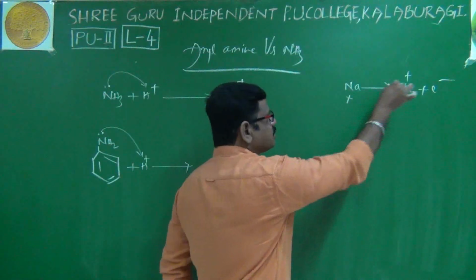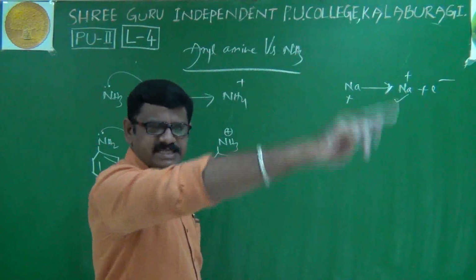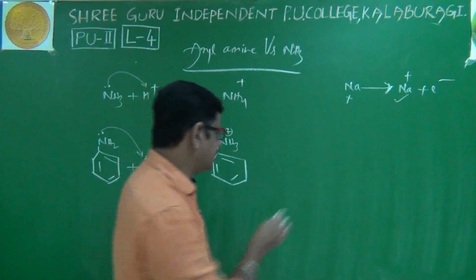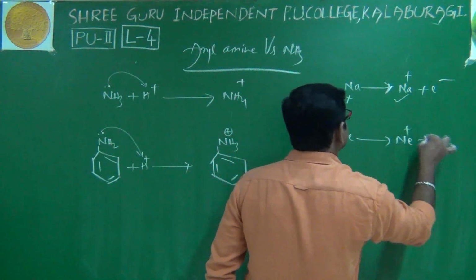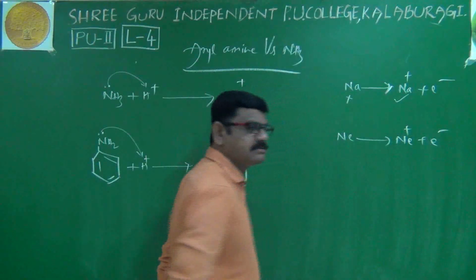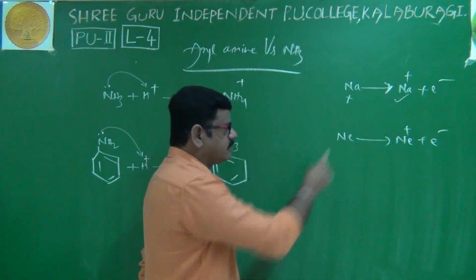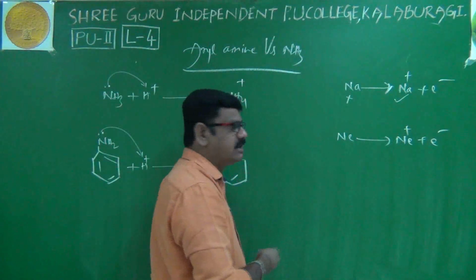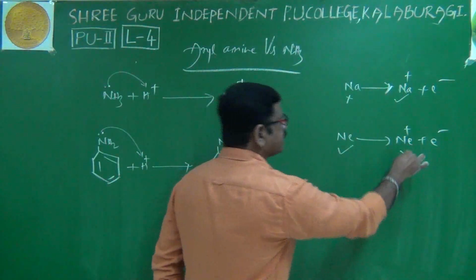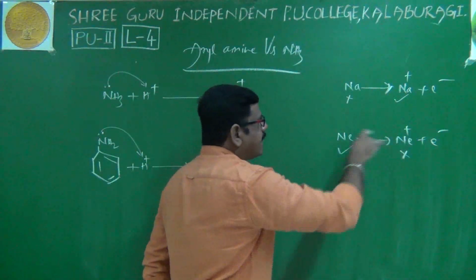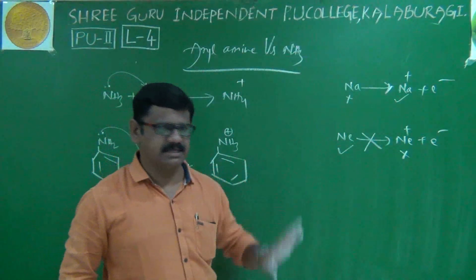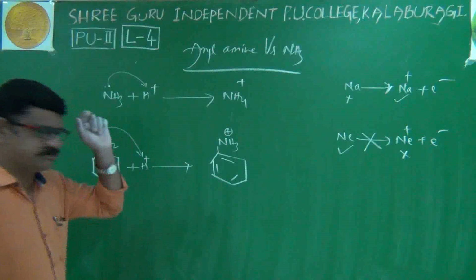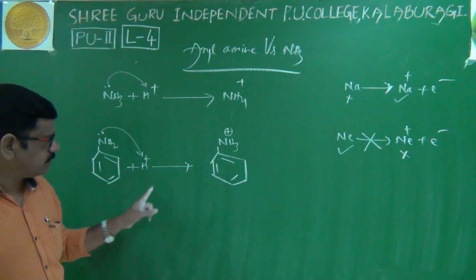Sodium is not stable, sodium ion is stable, and the reaction takes place easily. But suppose neon is converted to neon ion. Which is stable, neon or neon ion? Neon is stable and neon ion is not stable. The reaction is not taking place. This we have to apply here.